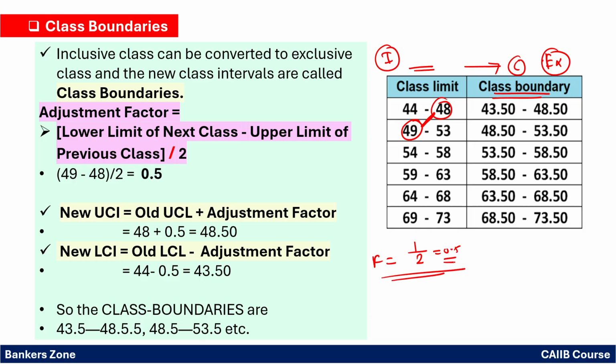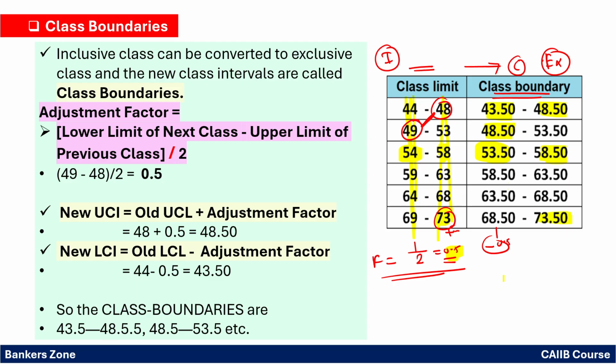So 0.5 is the factor. From each lower class limit subtract 0.5, and to find the upper boundary simply add 0.5. So you will get 43.5, 48.5, 53.5, and add 0.5 to the upper limits, so 48 becomes 48.5, 58 becomes 58.5, 73 becomes 73.5.